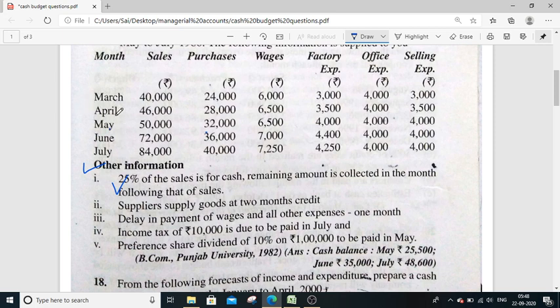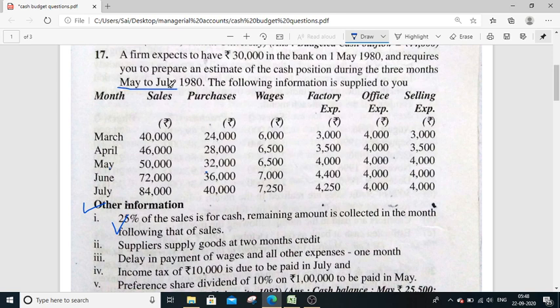But according to this problem, we are preparing for May, June, July. So in the month of May, which month's sales amount are you going to receive? In the month of May, April month's 75% amount will be received, and May month's 25% amount will be received in the month of May. So last month's 75% will be received in May, and again May month's 25% sales will be received in the same month, and May month's remaining 75% will be received in June, and June month's 75% will be received in July.